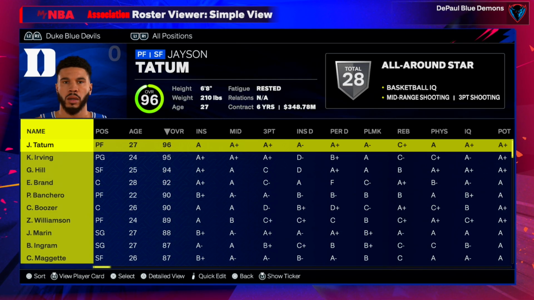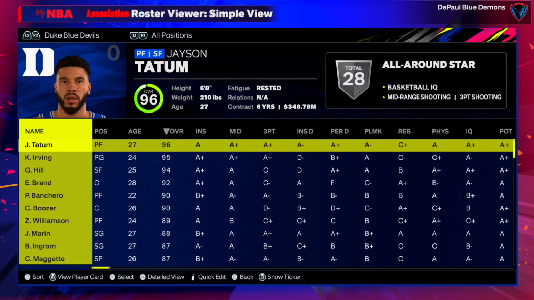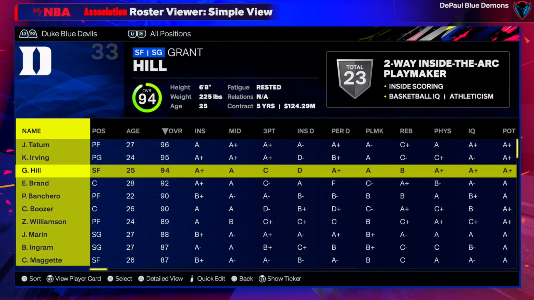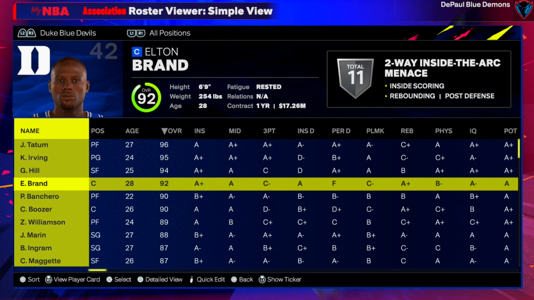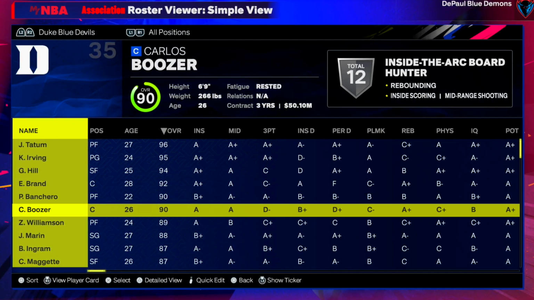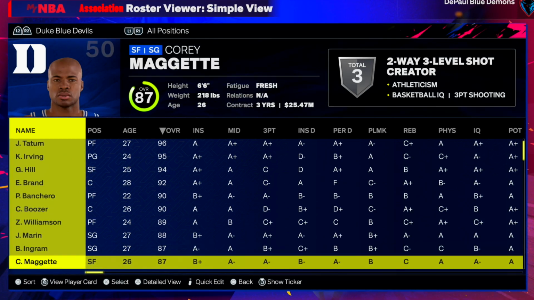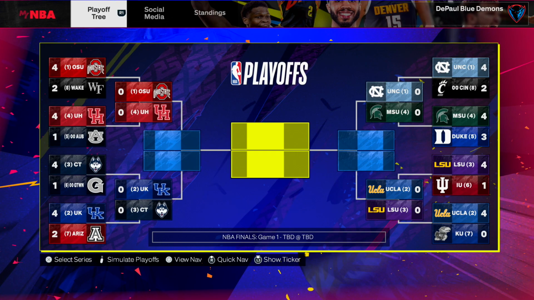If any Duke fans out there want to yell at me, let me know if I missed out on anybody egregious from this roster. But what I'm saying is, obviously their roster looks good, but when you think of Duke, you'd think it would look way better. I don't know. I'm really just yapping now. Duke fans, I'm sorry.